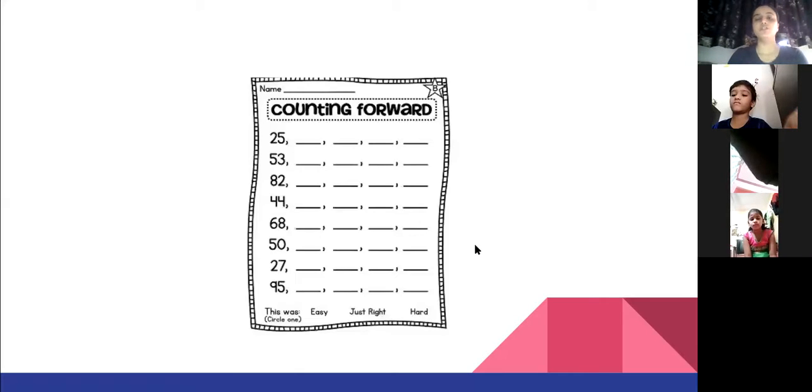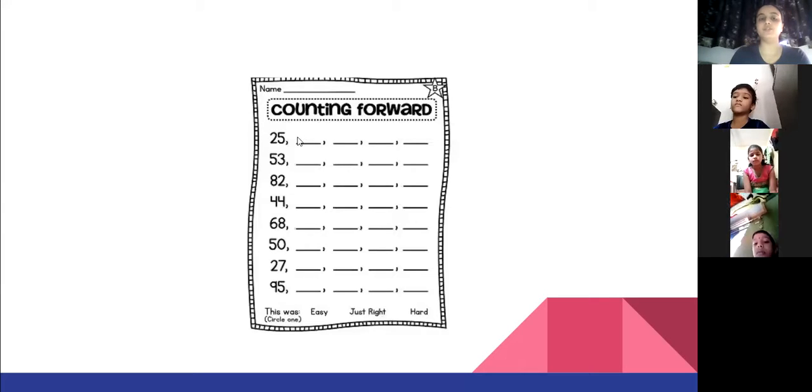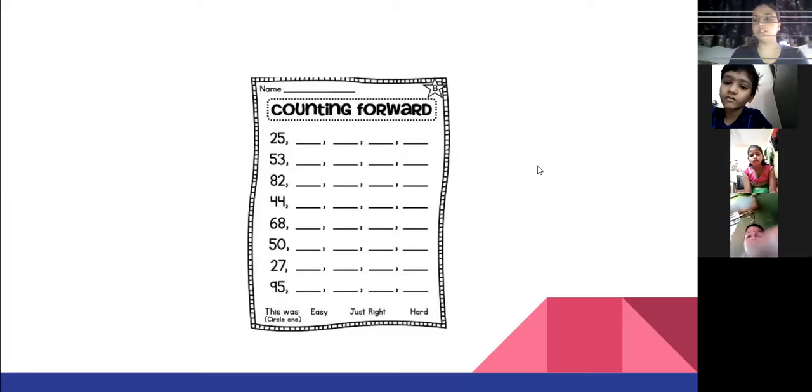You can see on my screen there are a few numbers given. The first number is 25. Can you tell me how will you do forward counting for this?